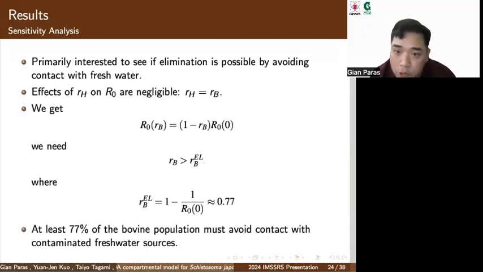In our research, we are primarily interested in seeing whether it's possible to eliminate schistosomiasis by avoiding contact with freshwater. Since the effects of R sub H on the basic reproduction number are negligible, we set, for simplicity, R sub H equal to R sub B. This is what we end up with, and we see that at least 77% of the bovine population must avoid contaminated freshwater sources in order to break the schistosomiasis cycle and eliminate the disease.